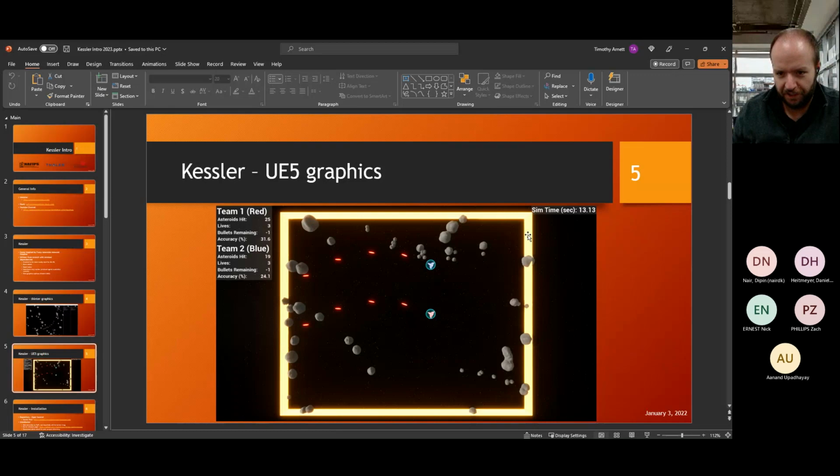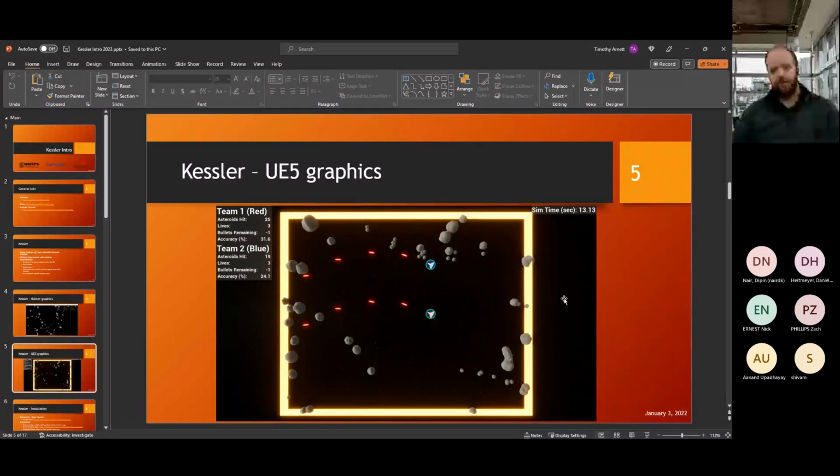We have glowing projectiles, a glowing wall defining the play area. It just looks quite a bit better. So it's a lot of fun to play around with. When we get to the final competition, the playoff towards the end of March, we will most likely be using the UE5 graphics just because of how nice they look.